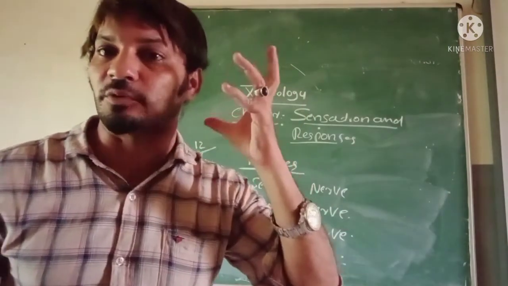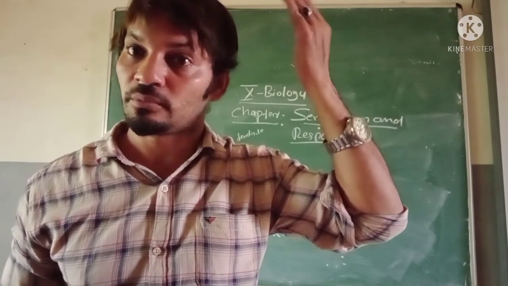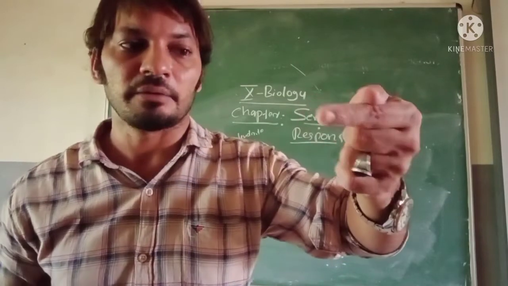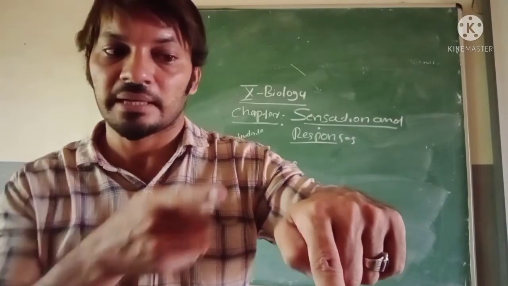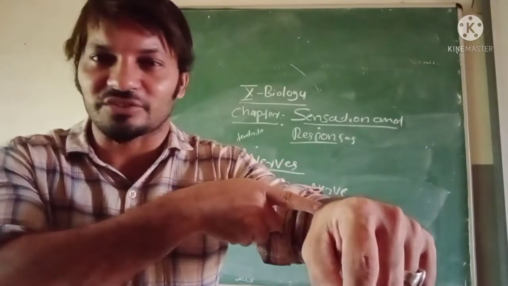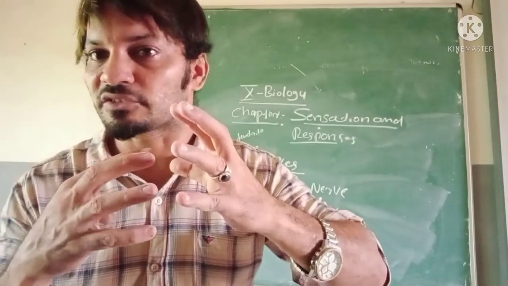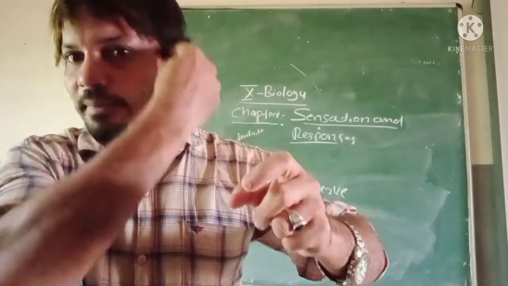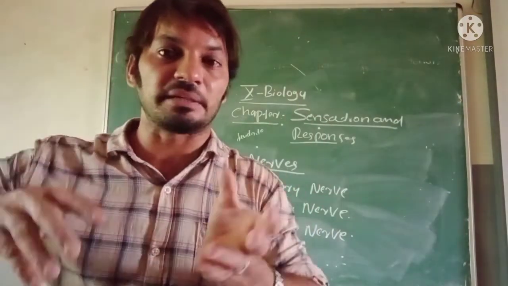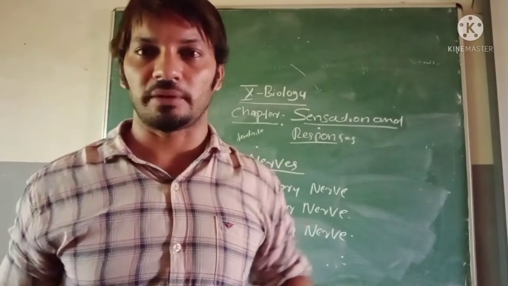And the brain gives the response: take out your hand. That message is given by whom? The brain or spinal cord. What complaint was given? My finger unknowingly touched the hot object. That message taken by the nerve, that nerve is known as sensory nerve. It reaches the brain. The brain gives the response: take out. That message comes back by which nerve? Motor. Motor nerve carries impulses from the brain and spinal cord to parts of the body.